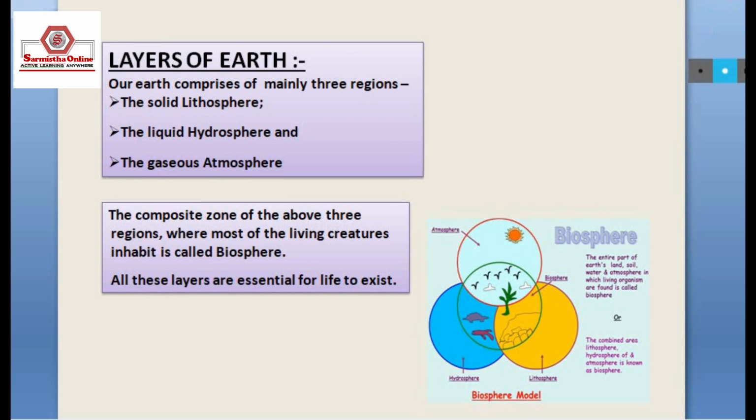There are three layers or zones of the earth: lithosphere, the zone of rock, the liquid hydrosphere, and the gaseous atmosphere. The composite zone of the above three regions, where most of the living creatures inhabit, is called the biosphere. All these layers are essential for life to exist.